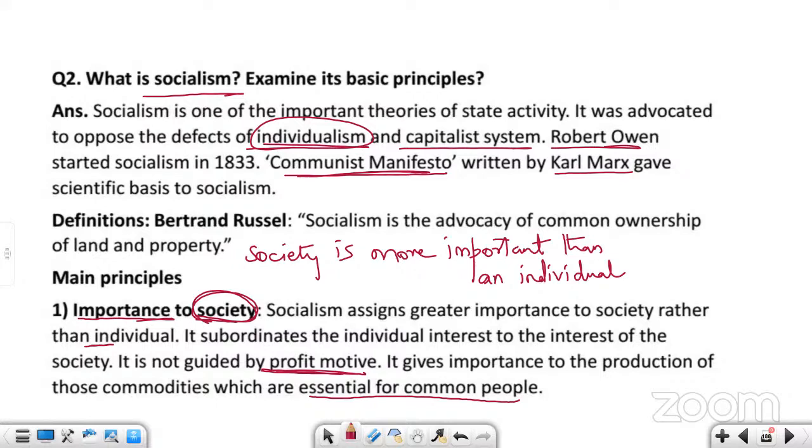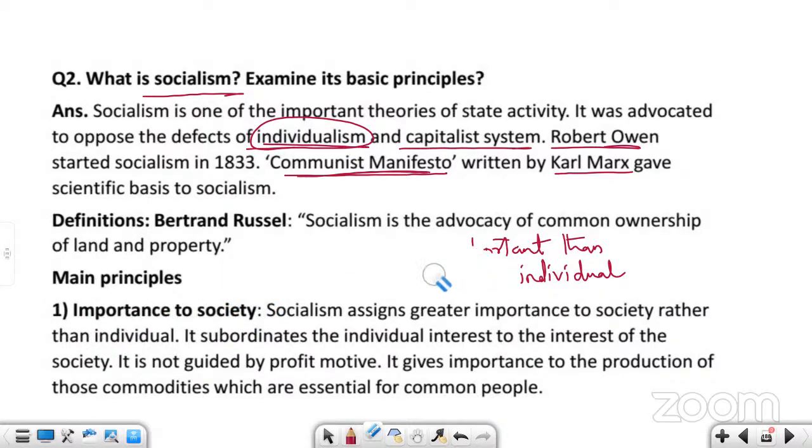The basic needs of the people should be considered. Those products should be produced instead of products which are not useful to the common people.